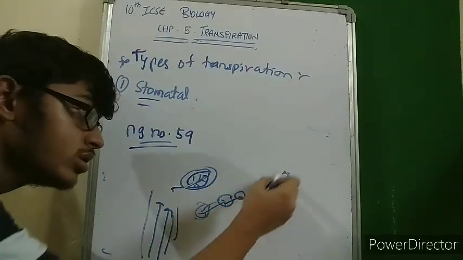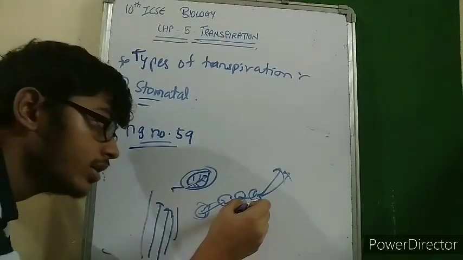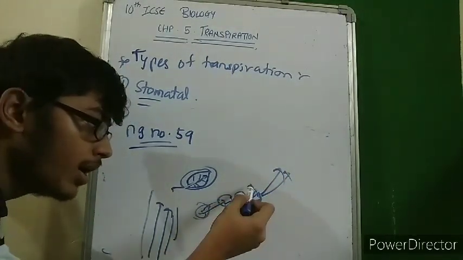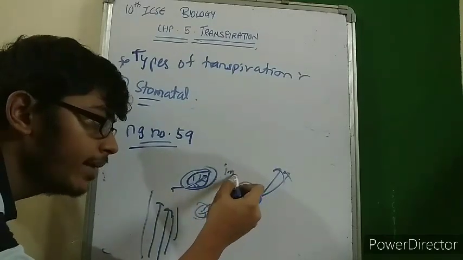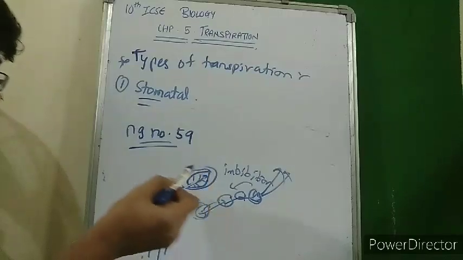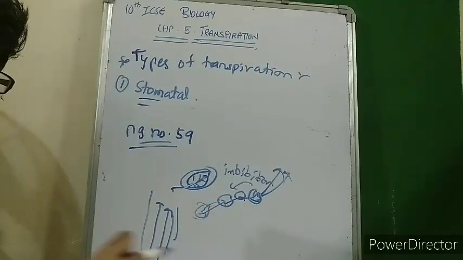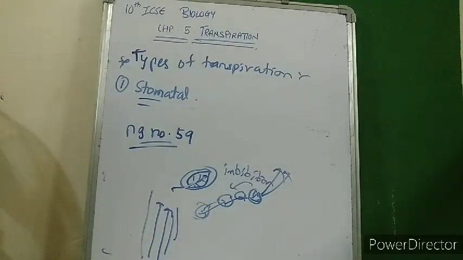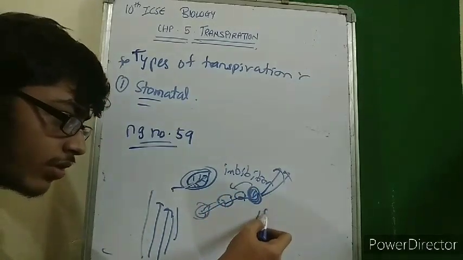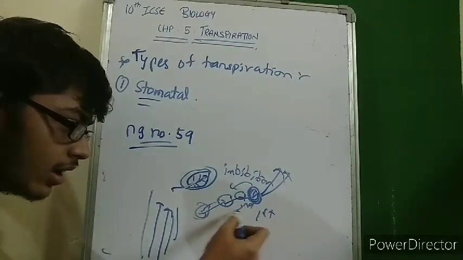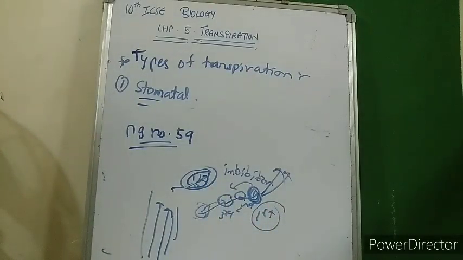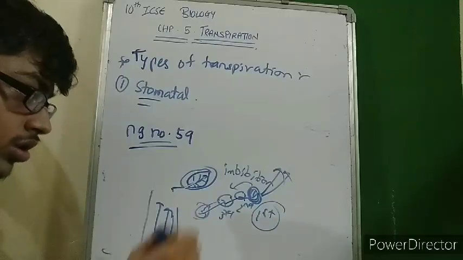But when this cell loses water to the atmosphere, it will again gain water from its adjacent cell. But how does it gain? It is by imbibition. Imbibition is the transfer of water molecules just through cell walls, with the help of attraction. So the cell wall of this first cell, this is the first cell, this is second, this is third. The cell wall of the first cell, which has lost water, now has attraction for water molecules.